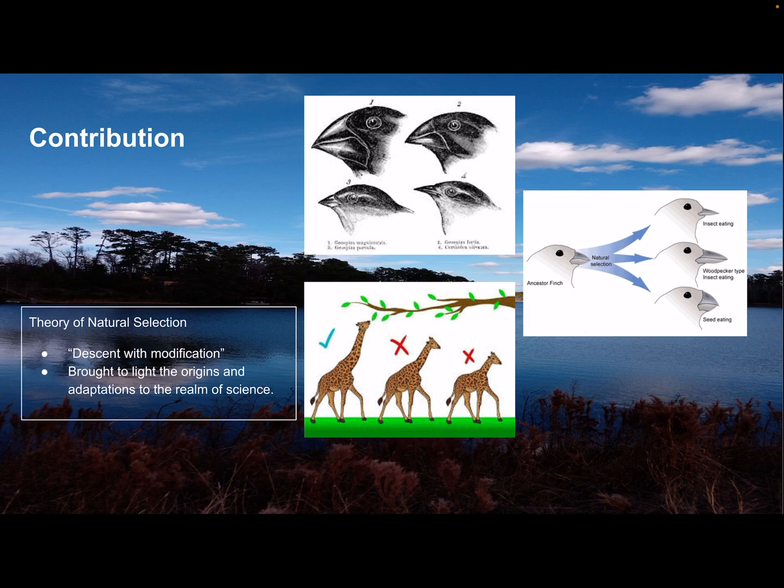A quick example of this is birds with different beak sizes. Let's say we have a bunch of birds with a different beak size, and they're all trying to eat a large nut. The birds with the small beaks are not going to be able to eat the large nut, so in that case, they will not be able to survive and reproduce.